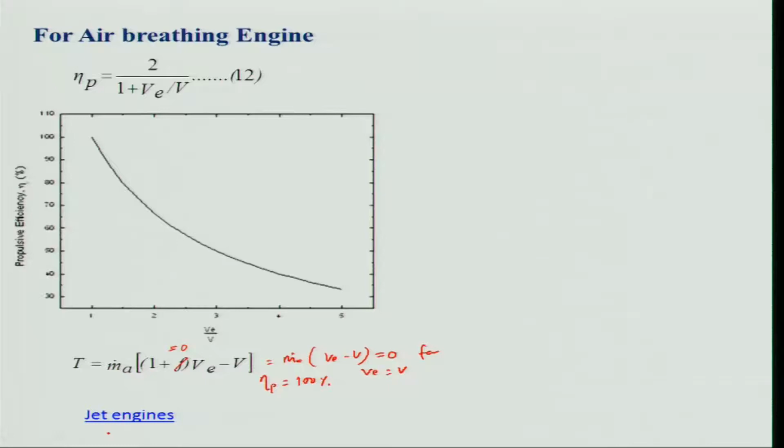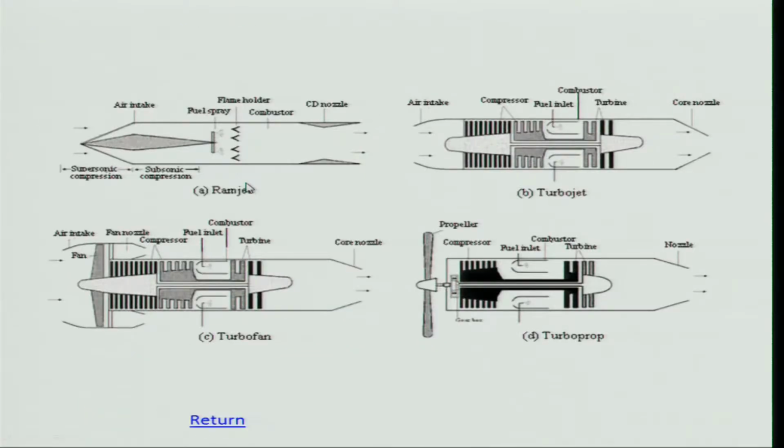What are those jet engines based on this concept? What are the engines you are aware of? That is ramjet, turbojet, turbofan and turboprop. I have shown you schematically, and we will be visiting again; I am not really discussing that now. But what really is happening in the ramjet? Ramjet will be flying at a very high Mach number, and what happens to exit velocity? It is also equally high. That means in this case, what will I get?